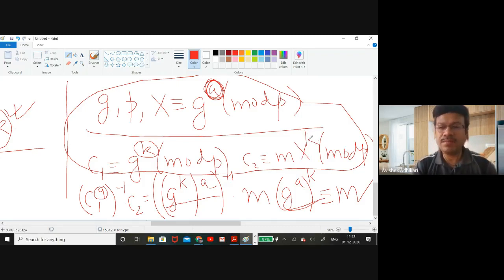K is a random value. It might be the same for two consecutive runs, but with a very big group the probability of taking the same value of k twice consecutively is very small. It's a very rare occasion, possible probabilistically, but very rare. That's why in almost every case, for the same m, C2 will be different. As a result, you will end up with two different ciphertexts for the same message.